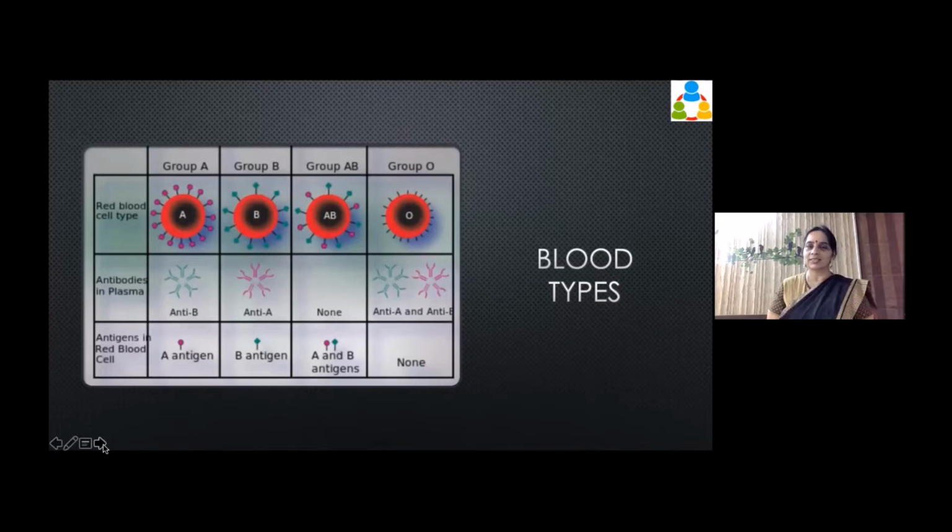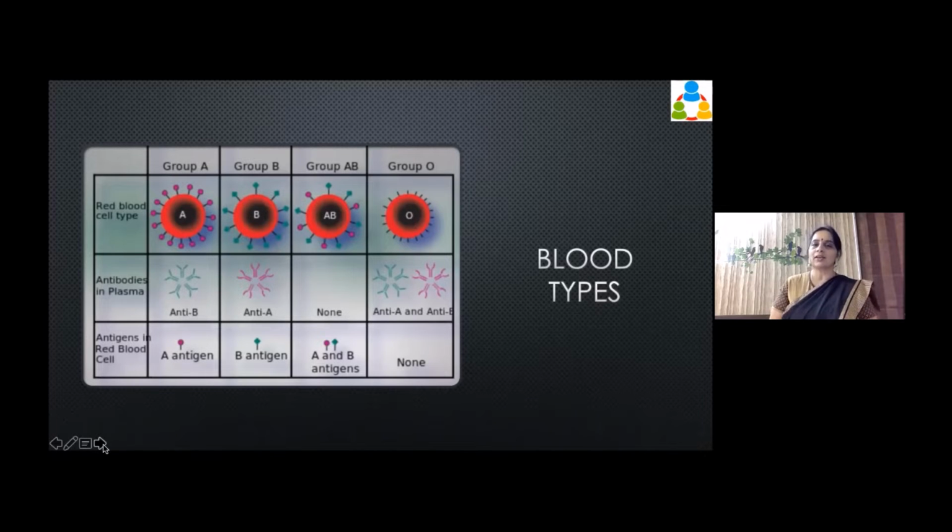So this is again just a revision. You see, group A has A antigen, group B has B antigen, AB has both A and B antigens, group O will not have any antigens. There will be the opposite antibodies of each one. So group AB will have no antibodies, group O will have antibodies for both.